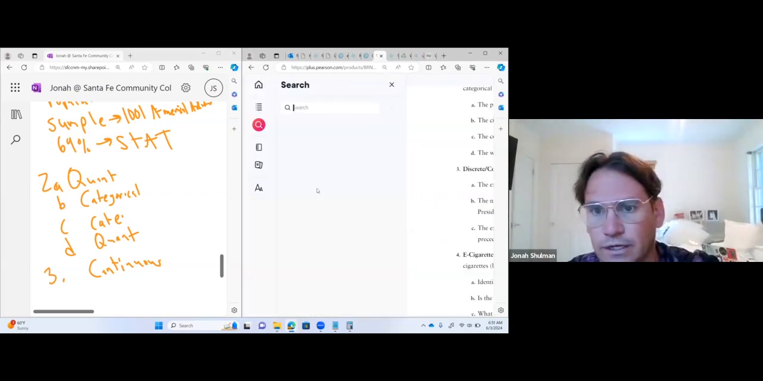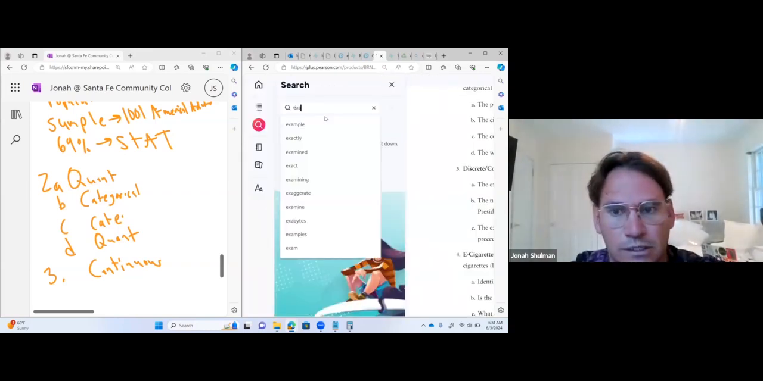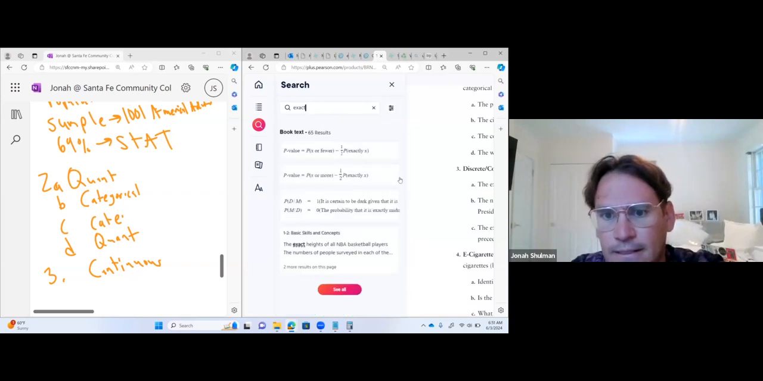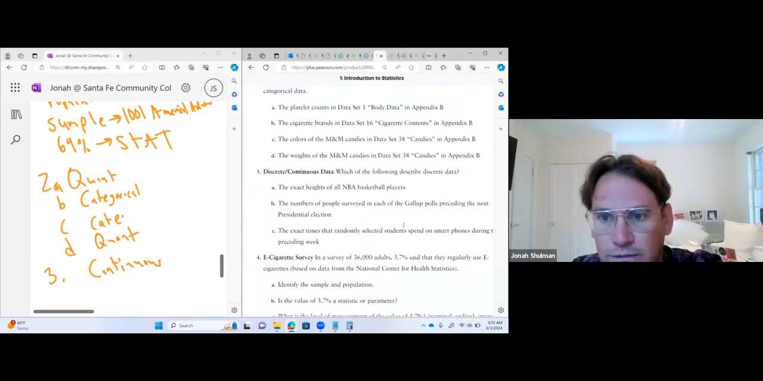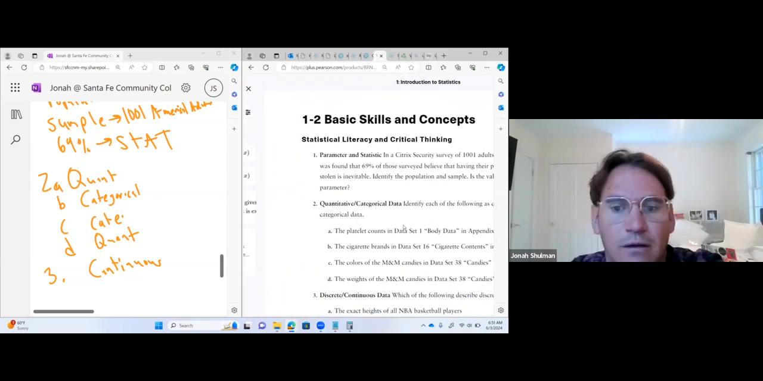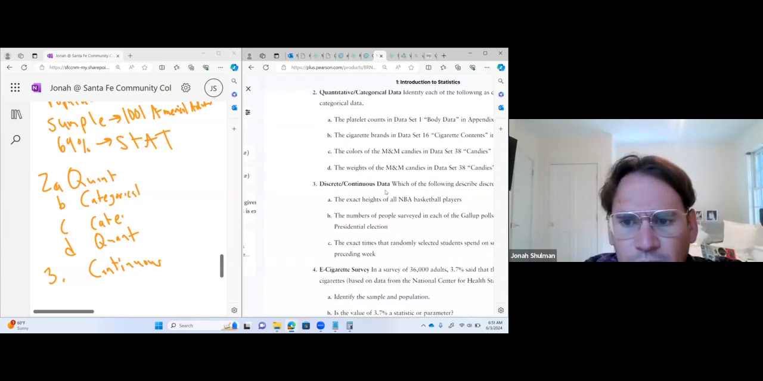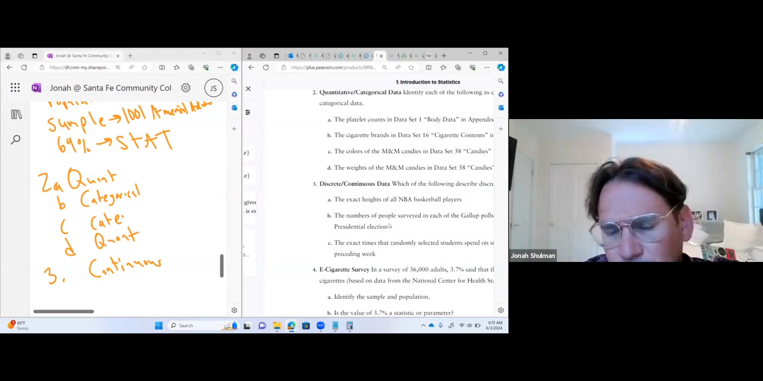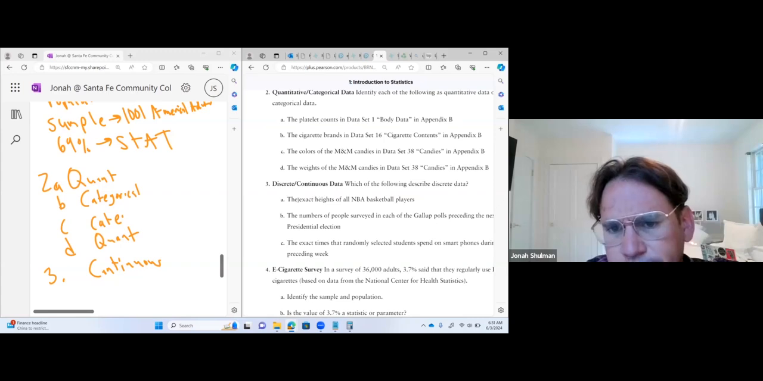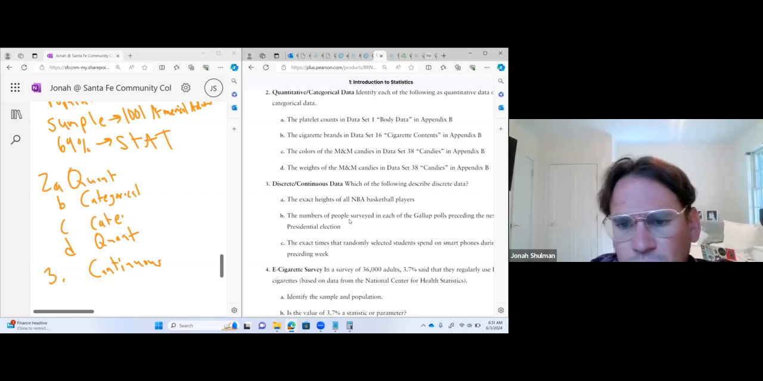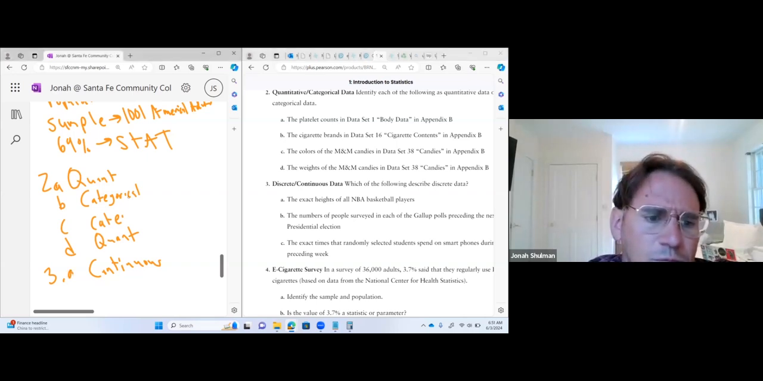I'm going to hit Control F right now. You see how that just came up? I'm going to look up the word exact. I'm pretty sure that for 3, the exact heights are continuous, and the number of people is discrete, because those are separate people. So I'm going to call this one. If I'm wrong on this one, look it up, but this is what I'm thinking. It just makes more sense to me.